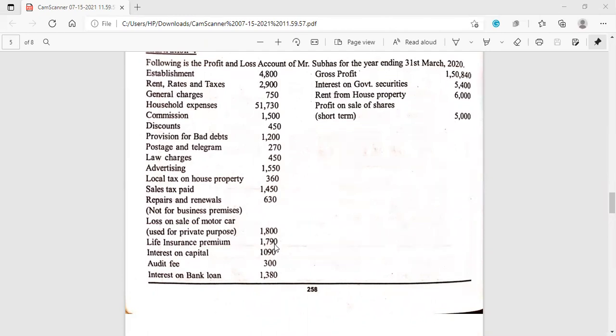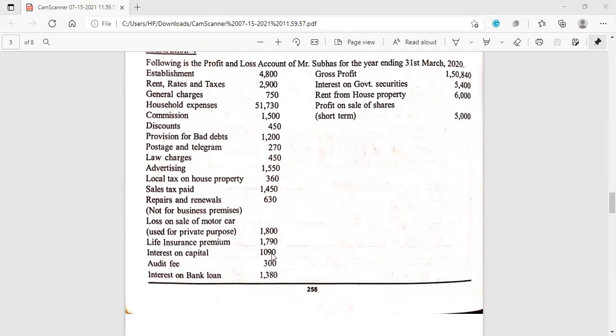If it is insurance premium on business, maybe fire insurance or any other general insurance which is related to the business, then we must consider it as business expenditure. But since the insurance premium was paid on the life of the assessee, life insurance, there is no connection of the life of the assessee with the business. So it is not a business expenditure. We have to add back.